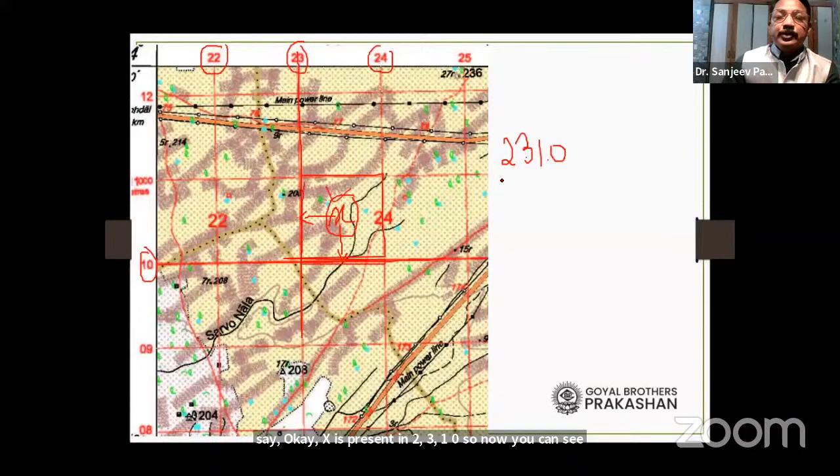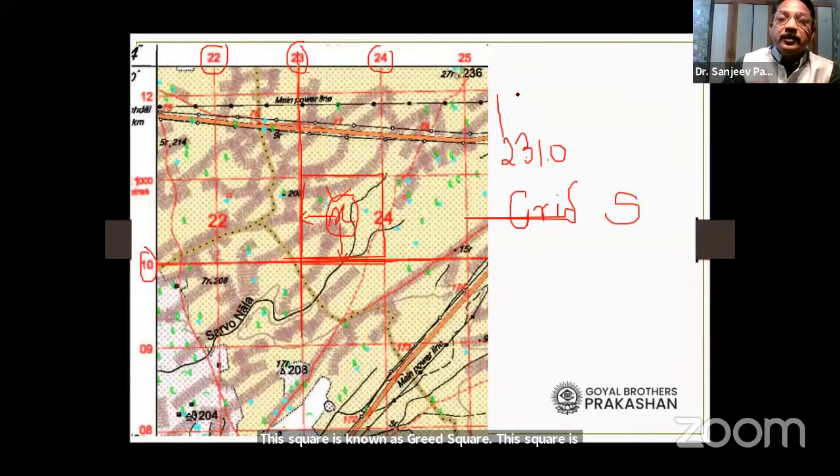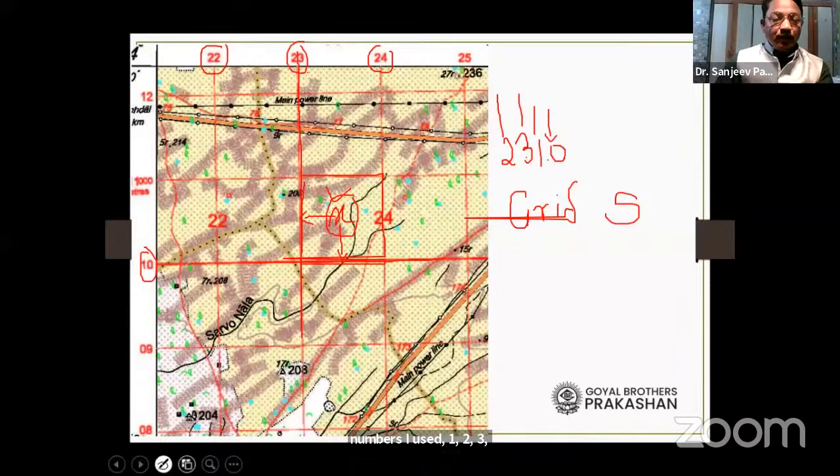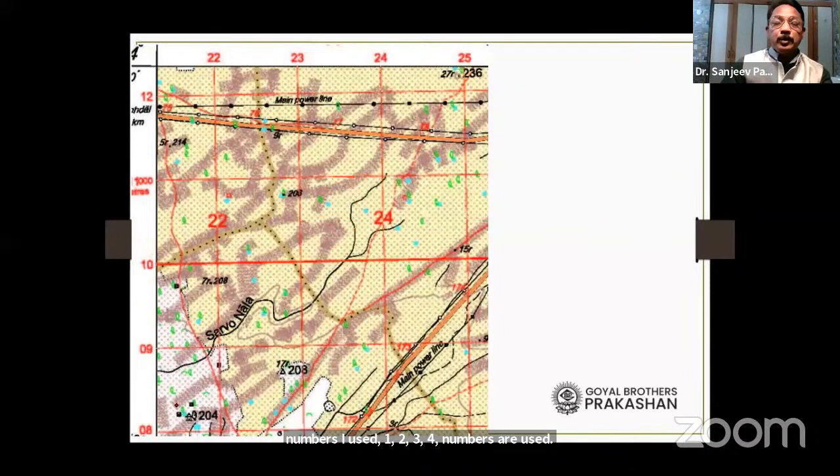Now you can see here a square is formed. This square is known as grid square. And you can see here how many numbers I used? 1, 2, 3, 4 numbers I used. Therefore, we call it the 4-figure grid reference.